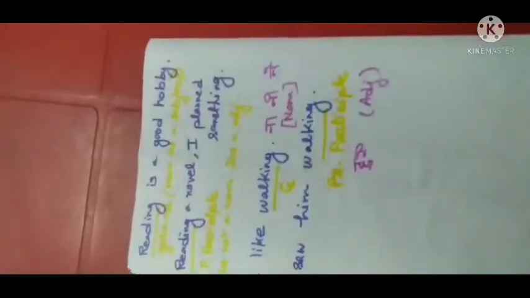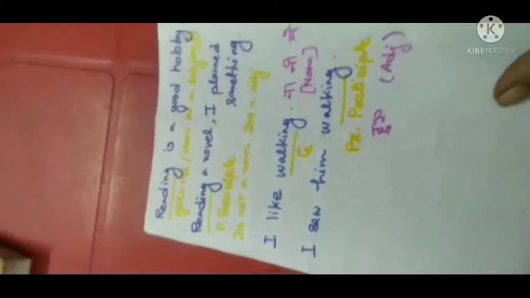We have to go through some more exercises to understand the difference between them. See the examples.